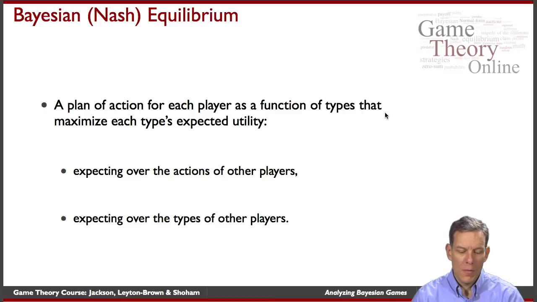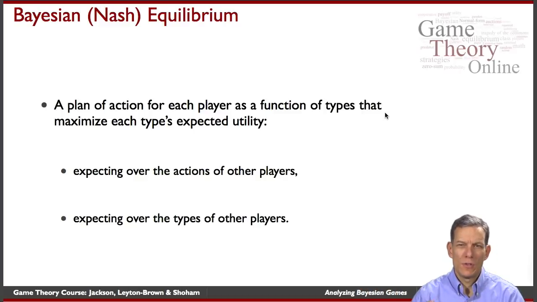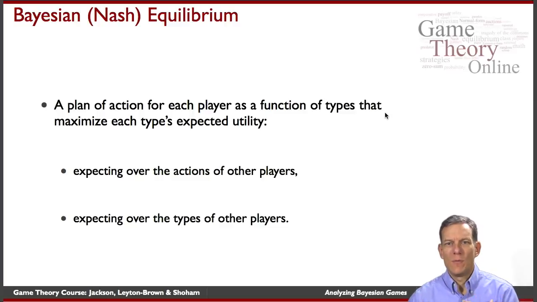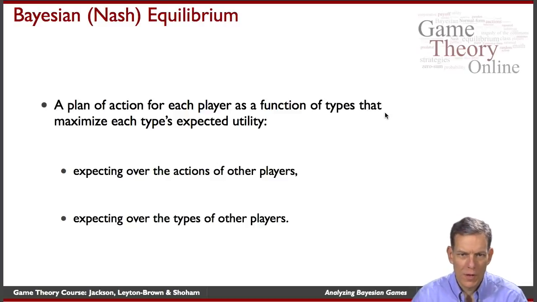And in terms of the types, the other players' types can actually also enter into your payoff function. So your utility can depend on information that other people hold. It might be that somebody else knows about, say, the value of a stock, and I'm trying to invest based on what information I have, and I realize that other people have other information, and that information could affect the value to me of a particular asset, for instance.